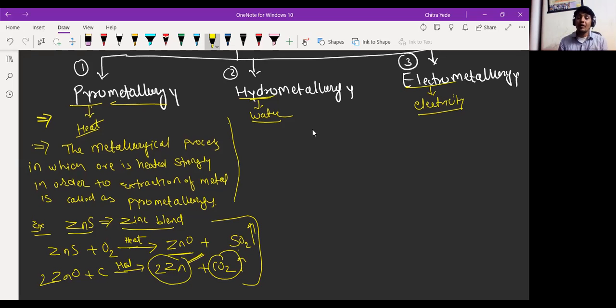Then we have hydrometallurgy. Okay, so hydrometallurgy is generally used for the concentration of ore.